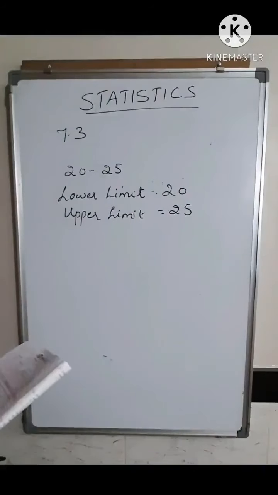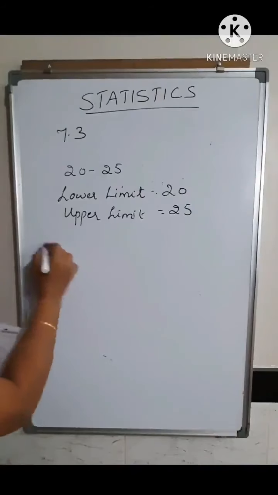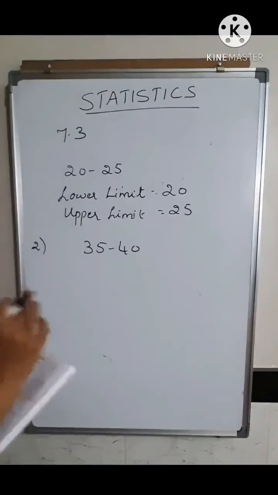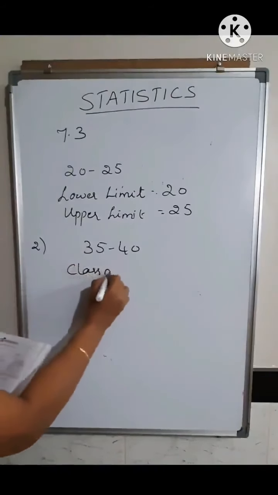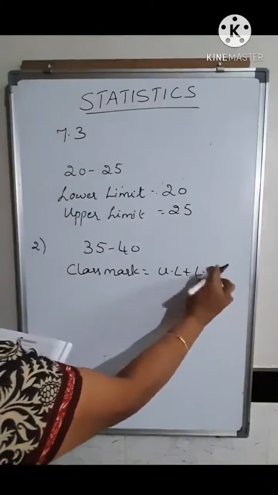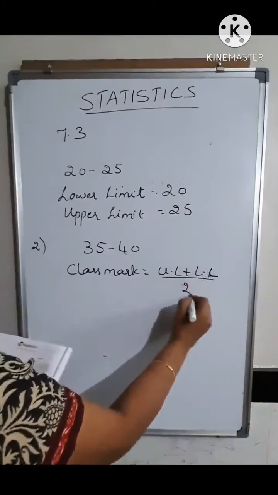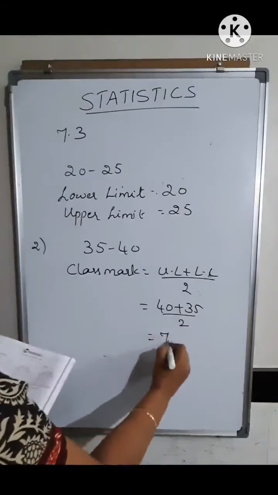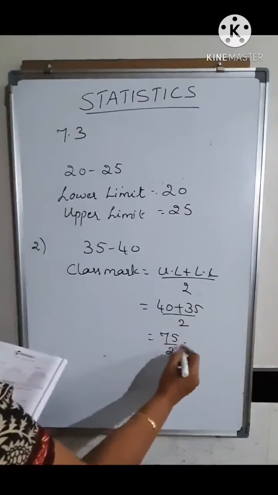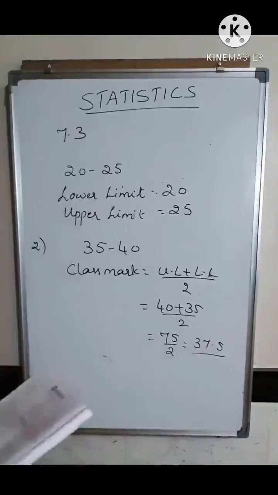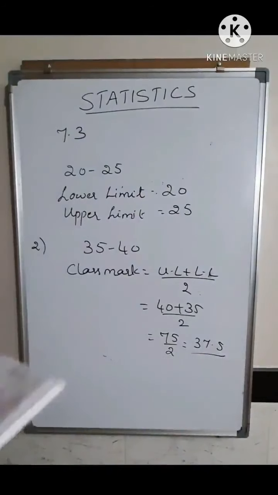Now second one, find the class mark of the class. They have asked you to find the class mark of the class 35 to 40. The formula is given by upper limit plus lower limit upon 2. So the upper limit is 40 plus 35 upon 2, which is equal to 75 upon 2, that is equal to 37.5. So this is how you find the class mark of the given class.